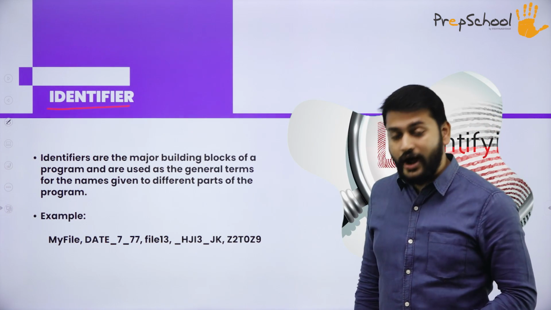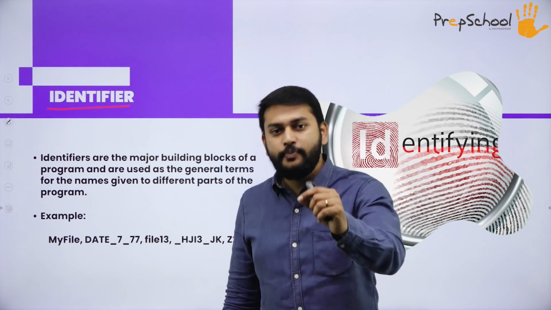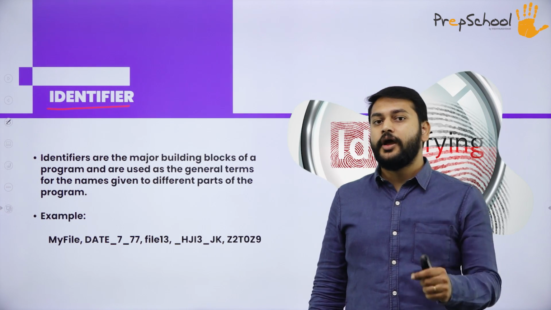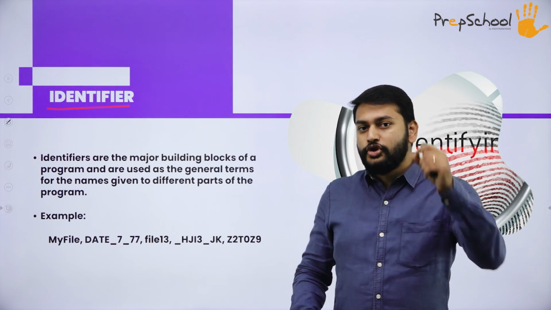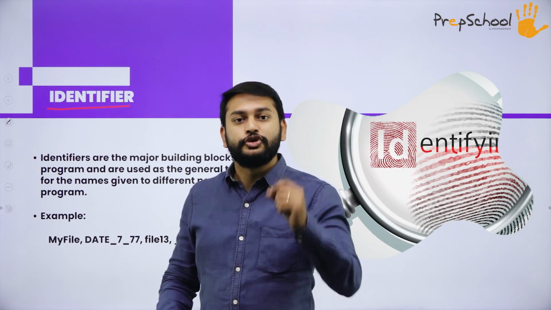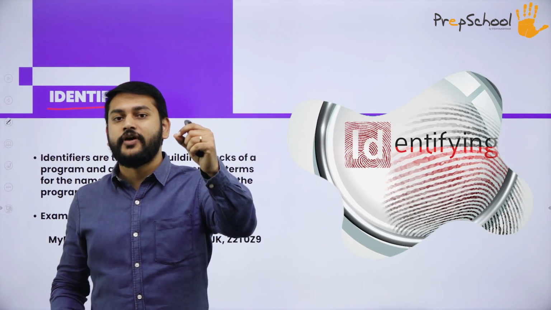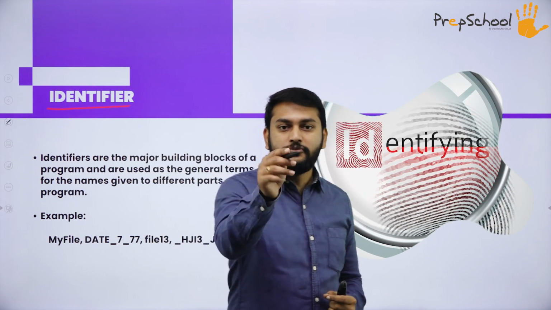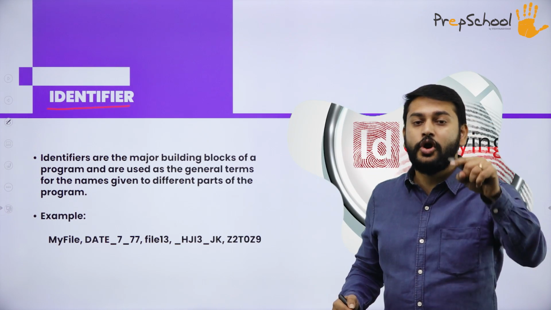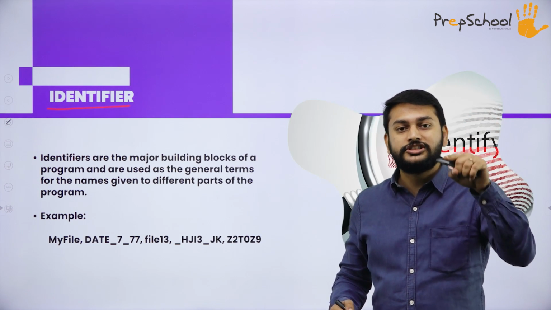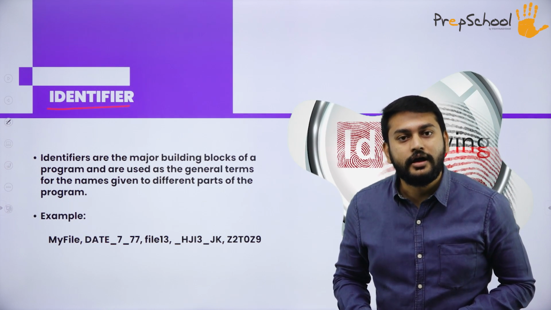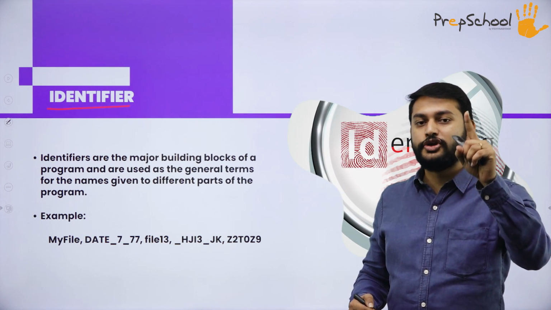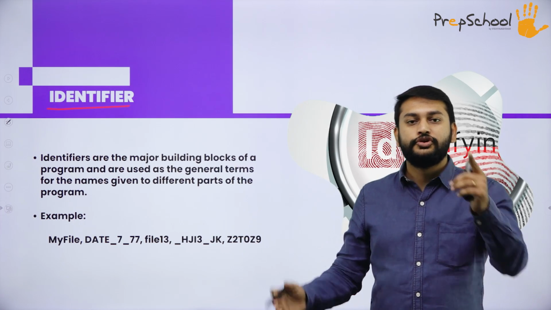Point number one that you have to remember, a very important point with respect to identifiers in Python, is that you are not supposed to use a keyword as an identifier. Please make a note of it. If I am trying to give a name for a class, I am not supposed to use a keyword as the name for the class. First point that you should remember: I should not use a keyword.